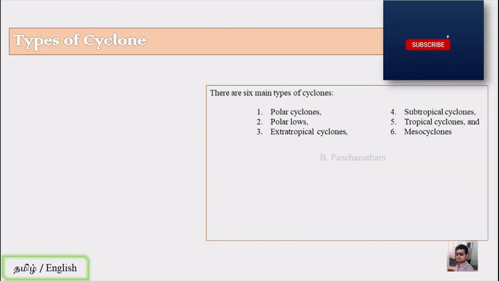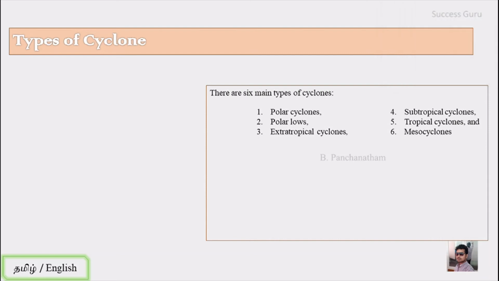So let us see the types of cyclone. There are actually 6 types of cyclone. The first one is the polar cyclone. Then there are polar lows. Then there is an extratropical cyclone. Then subtropical cyclone. Then tropical cyclone, and lastly the mesocyclone. So let us see one after the other.